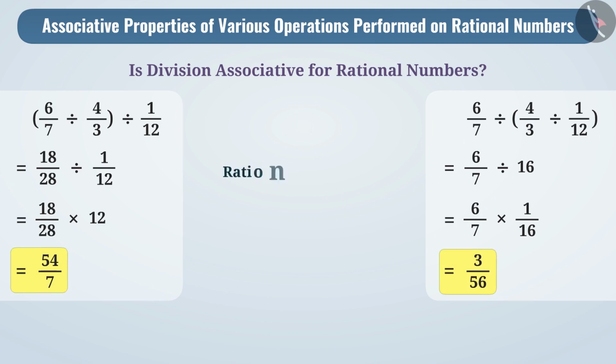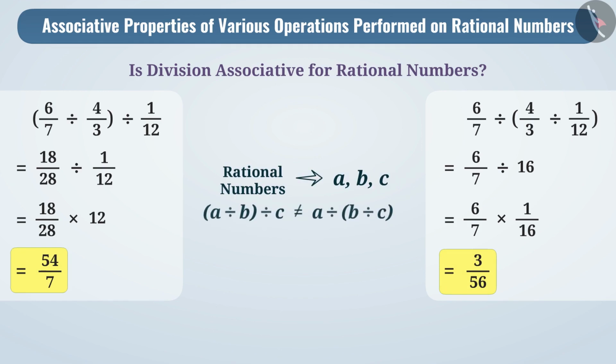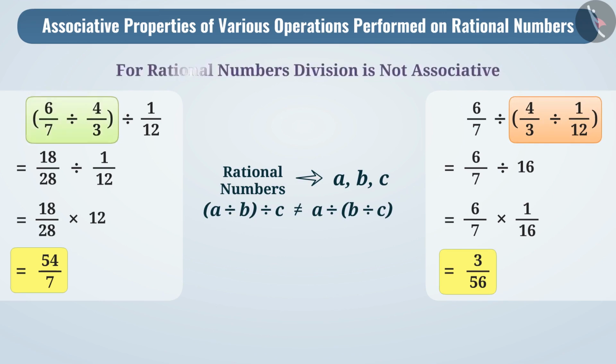So, the rational numbers A, B, C cannot be divided by grouping in any way. It is necessary to do this in the given order only. Therefore, we can say that for rational numbers, division is not associative. In this way, the result of the first case is true and the result of the second case is false.